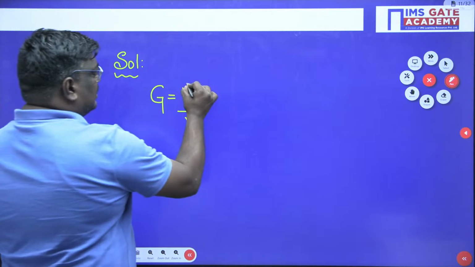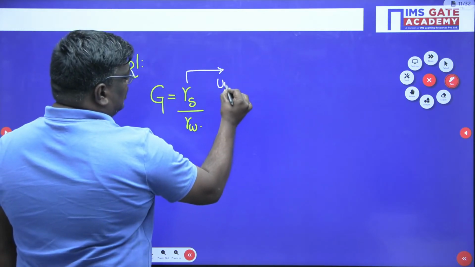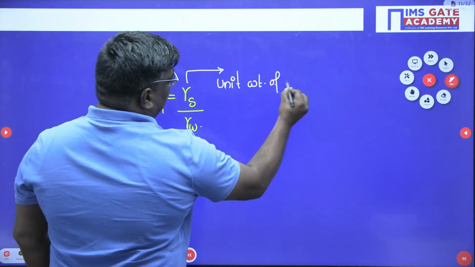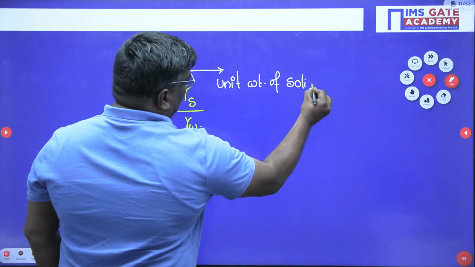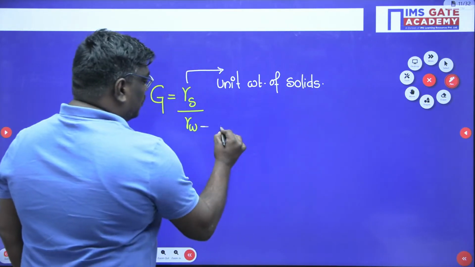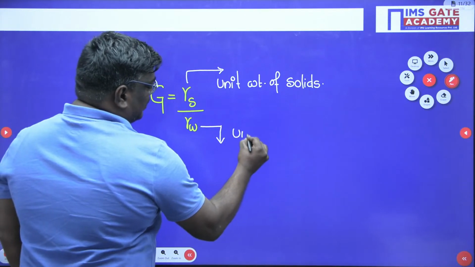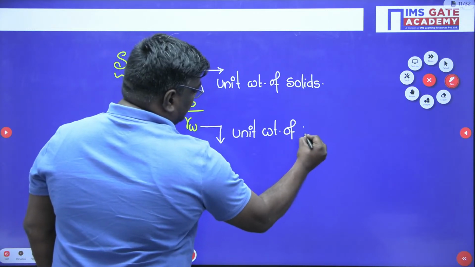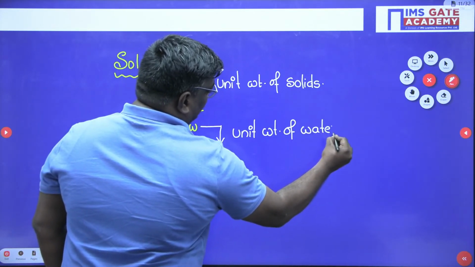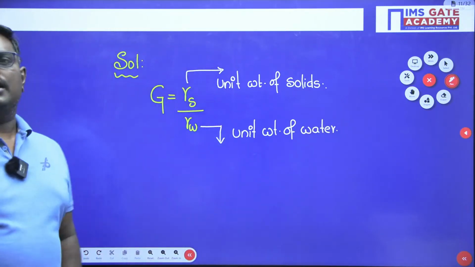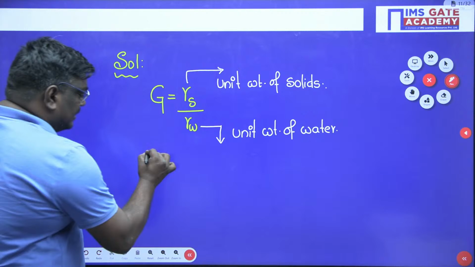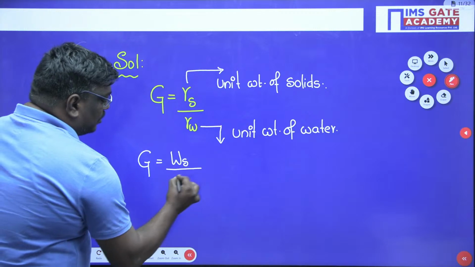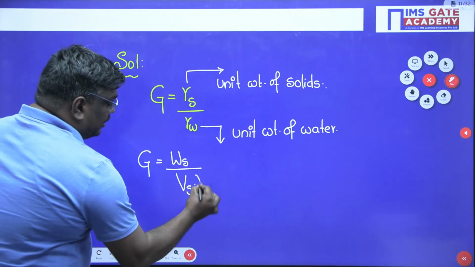So here, gamma S is nothing but the unit weight of solids. What is gamma S, sir? We call it the unit weight of solids. What is gamma W? Gamma W is nothing but the unit weight of water. So here see students, now when I talk about specific gravity G, you can write gamma S as weight of solids by volume of solids into gamma W.